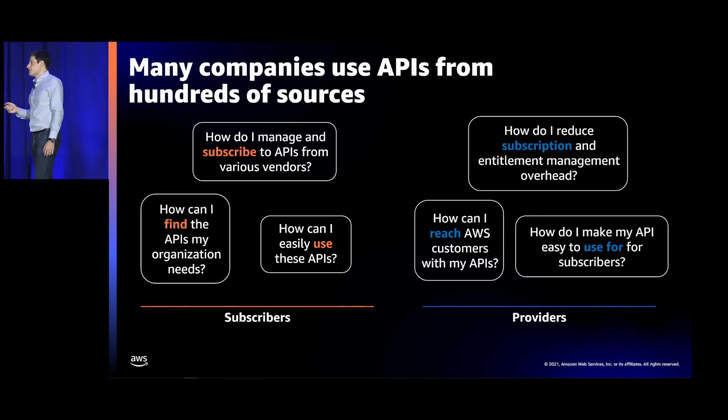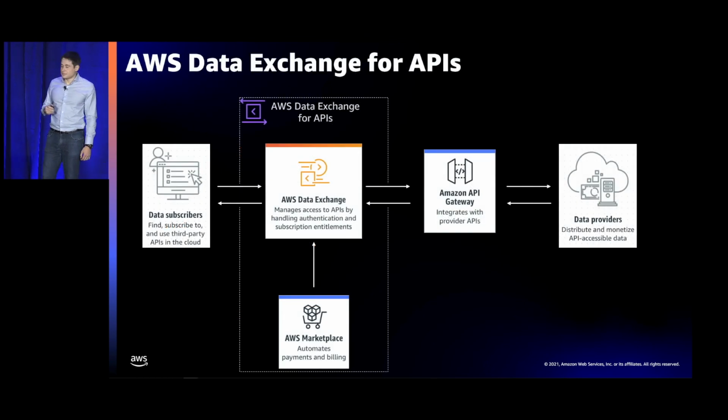Now, data providers also had some pain points. Data providers want to reach more customers with their APIs. They also want to have reduced friction when it comes to managing subscriptions and entitlements. And last but certainly not least, these data providers really want to make it easy for their customers to actually use their APIs. So to address these pain points, we built AWS Data Exchange for APIs, which again makes it easy to find, subscribe to, and use third-party APIs in the cloud.